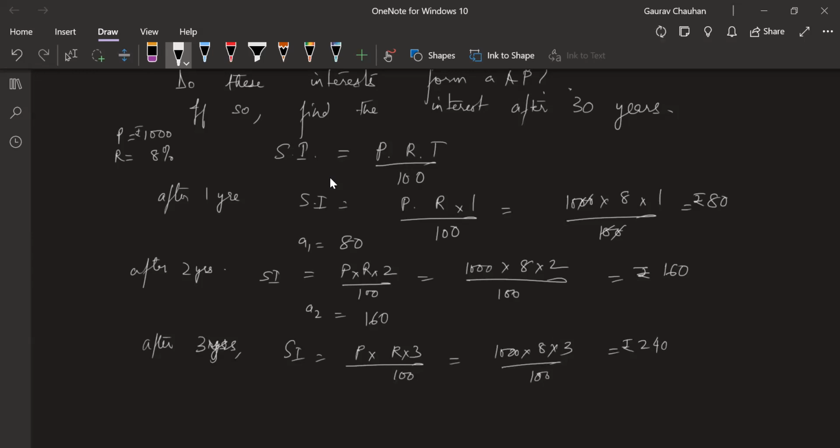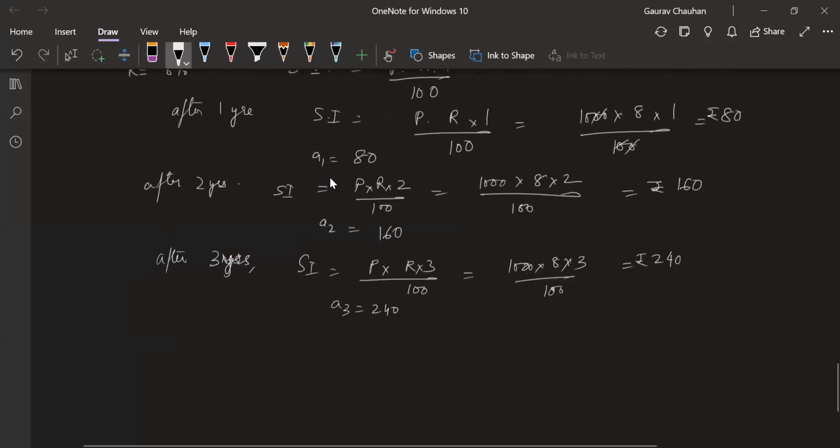A3 is equal to 240. So I have the list 80, 160, 240. You can find A4 also, after 4 years. You'll get 320.